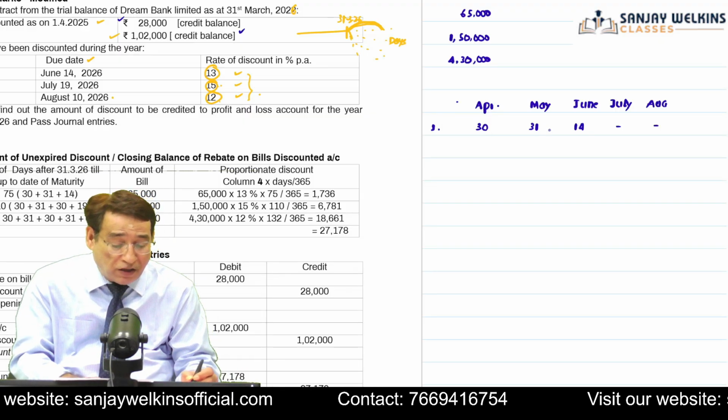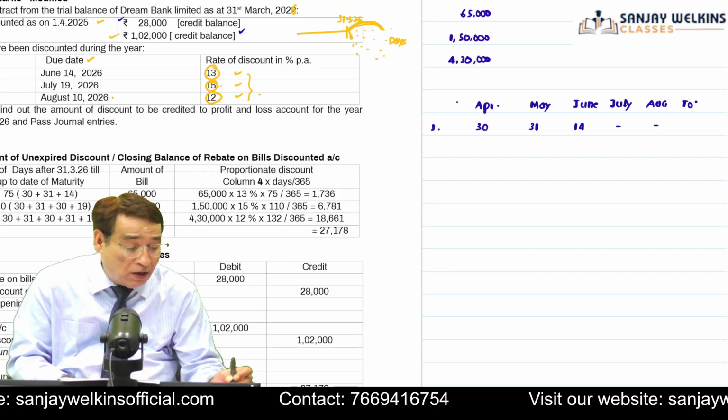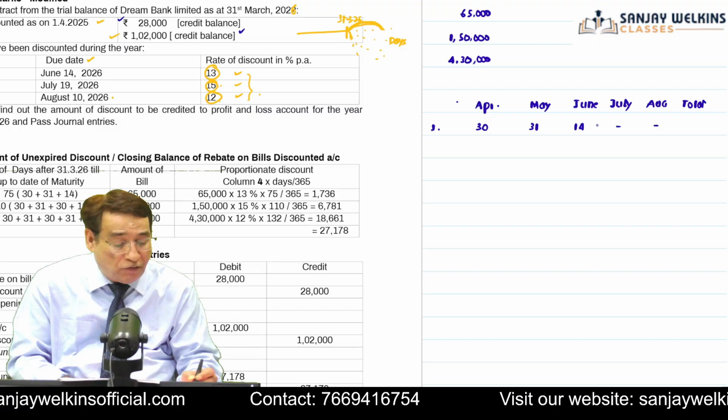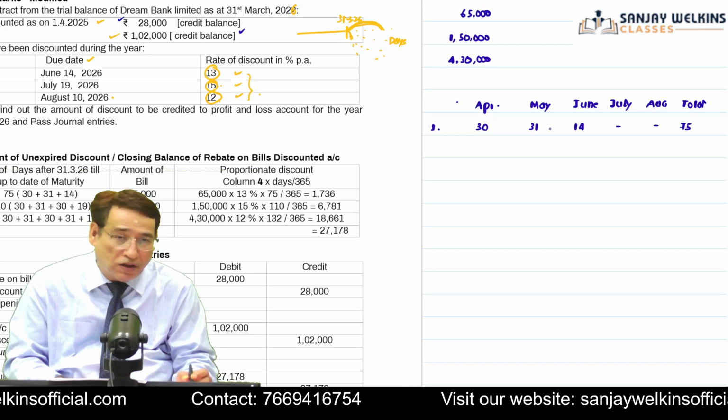So 30 plus 31 plus 14. Now you will have to add to get what we call the total number of days. So in this case, it will be equal to 61 plus 14, that is equal to 75 days. The first thing which you need to do is this.